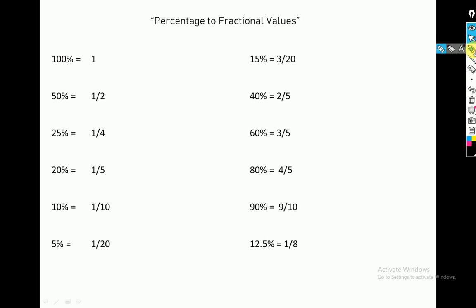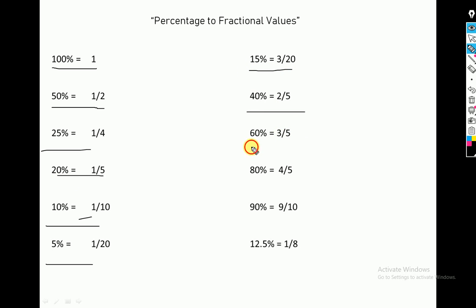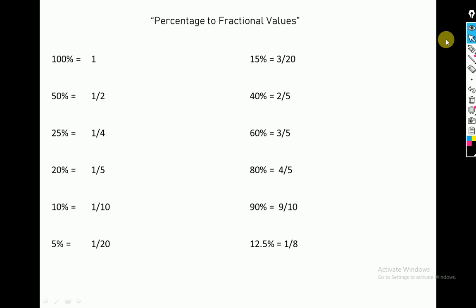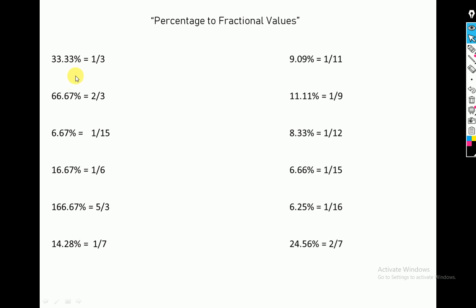Now let's just recapitulate what we did the last time. As you see, the fraction value of 100% is 1. Similarly 50% is 1 by 2. 10% is 1 by 10, 20% is 1 by 5, 15% is 3 by 20, 40% is 2 by 5, 60% is 3 by 5, 80% is 4 by 5, 90% is 9 by 10, 12.5% is 1 by 8. We all know this by now, right?